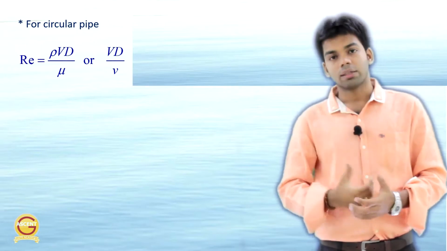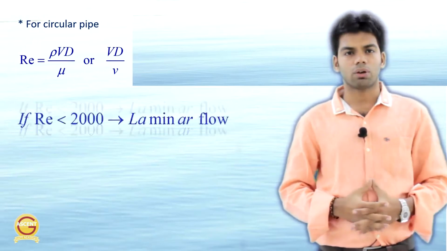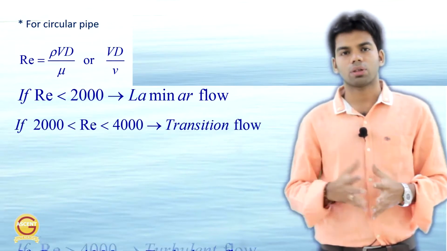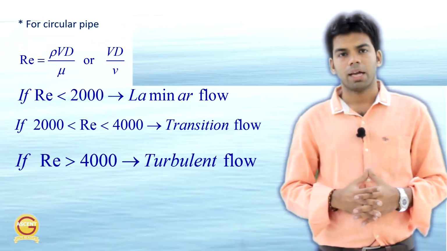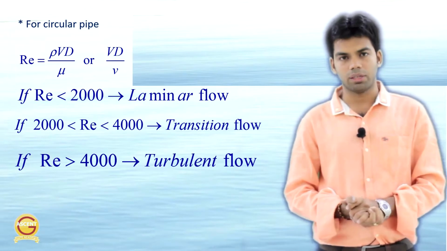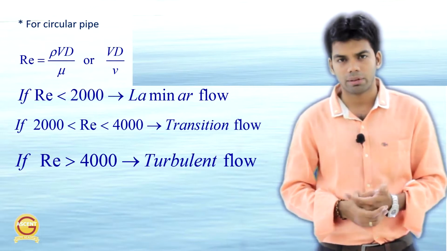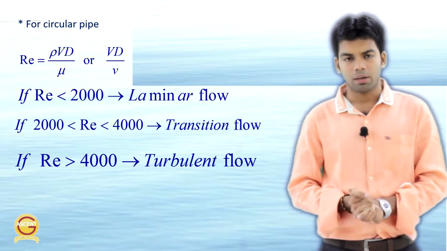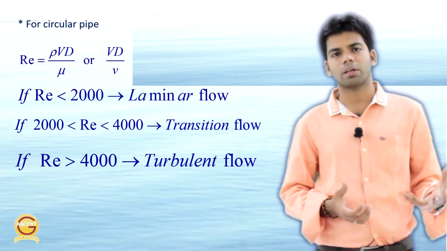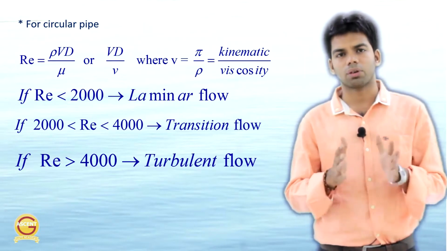Now, for any circular pipe, if the Reynolds number is less than 2000, we term it as laminar flow. If the Reynolds number is greater than 4000, we term it as turbulent flow. And if the Reynolds number lies between 2000 and 4000, we term it as transition flow. So below 2000, laminar flow; above 4000, turbulent flow; and between 2000 and 4000, transition flow. You can understand that 2000 is the lower critical Reynolds number, and 4000 is the higher critical Reynolds number for a circular pipe.